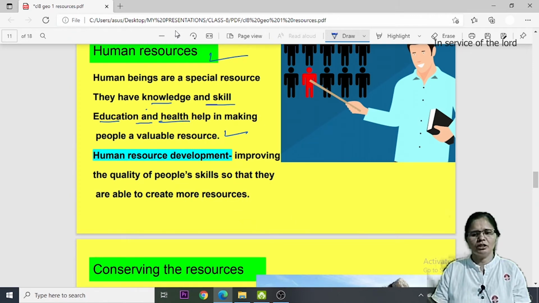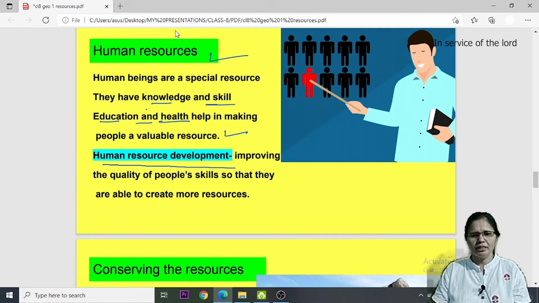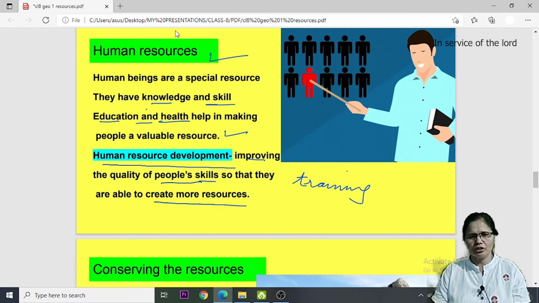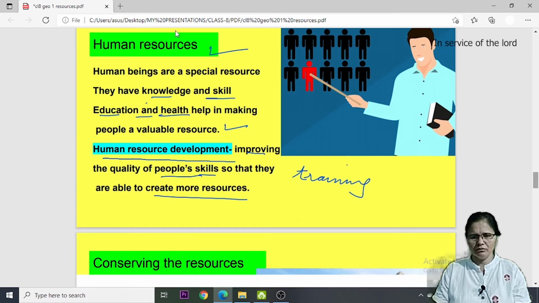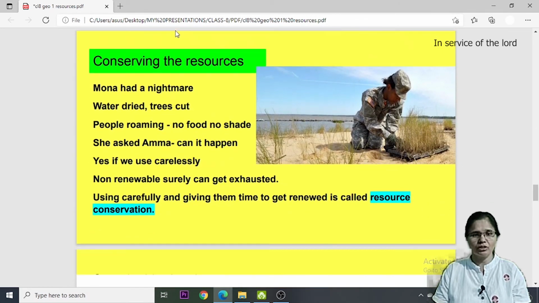Then what is human resource development? Dear students, human resource development means improving the quality of people's skills, maybe by giving them training, by enhancing their skills so that they are able to create more and more resources. So when we give humans some kind of training to improve their skills, this process is known as human resource development, because now we are developing humans as resources.